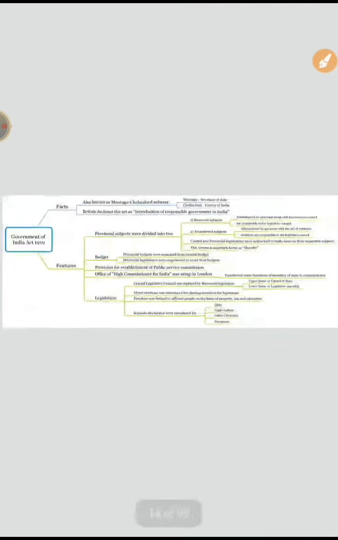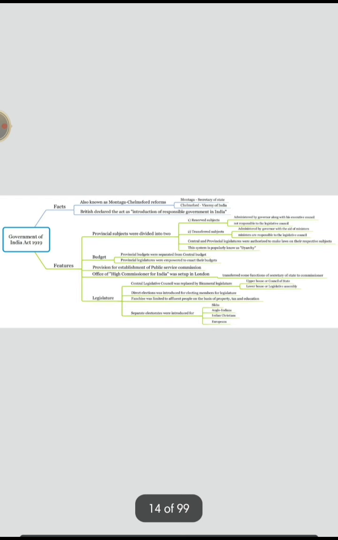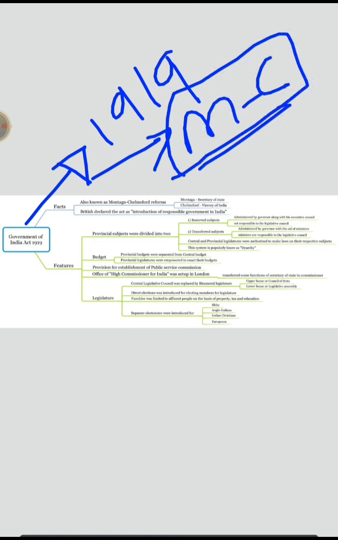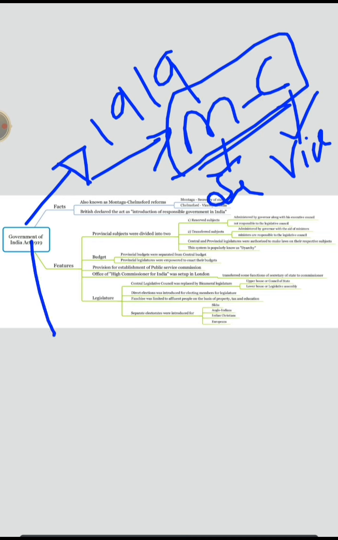Okay, now let us move forward. Government of India Act of 1919. It is also known as the Montagu-Chelmsford reforms. So, who are these people? Montagu is the Secretary, as usual. Chelmsford is the Viceroy, as usual. Now, it continued the separate electorates, which were previously introduced for Muslims.